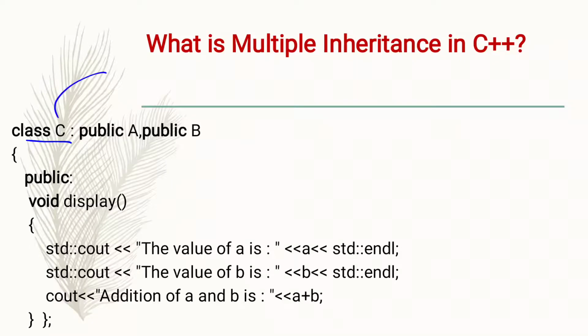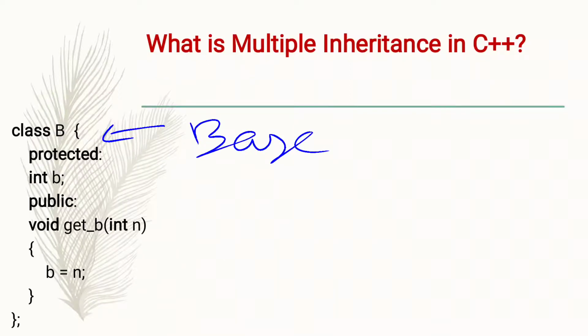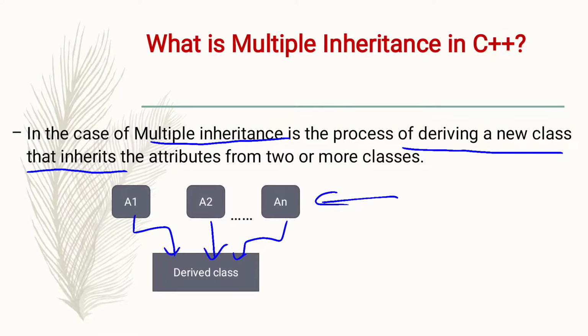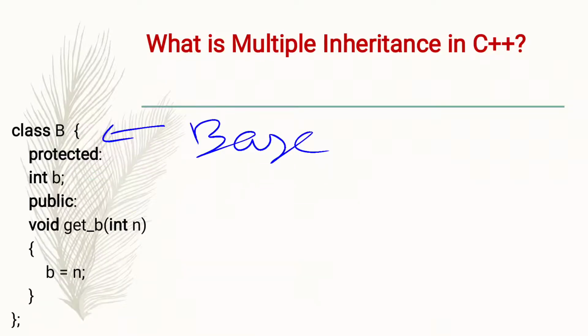So class C is what? Derived class. But class A and class B are what? Base classes. So this is the example of multiple inheritance, where more than one base class may exist. Okay. Note down.